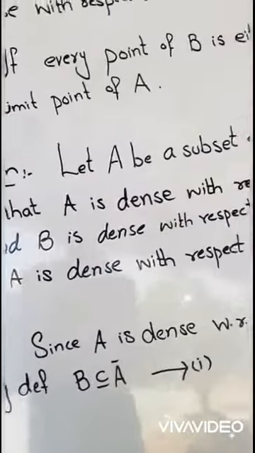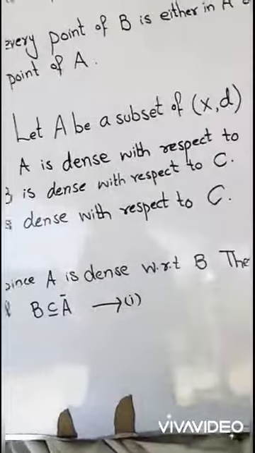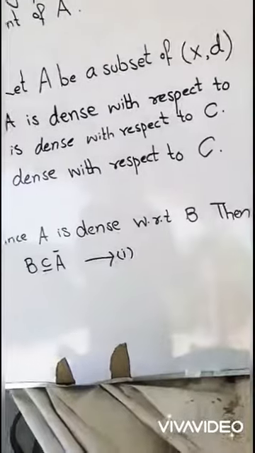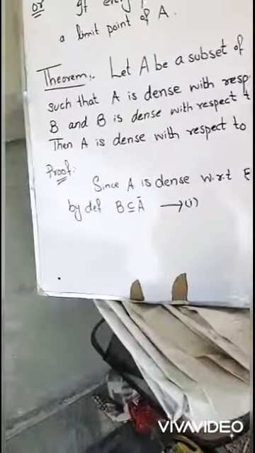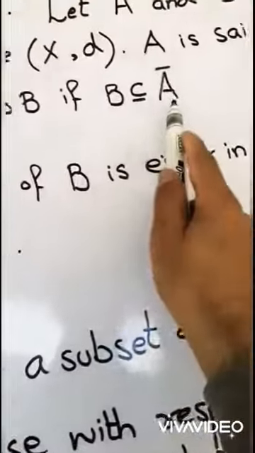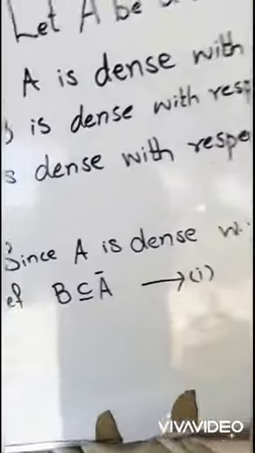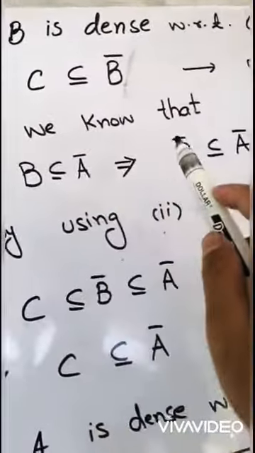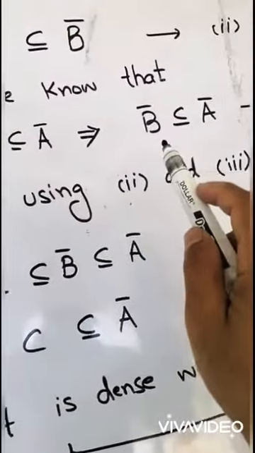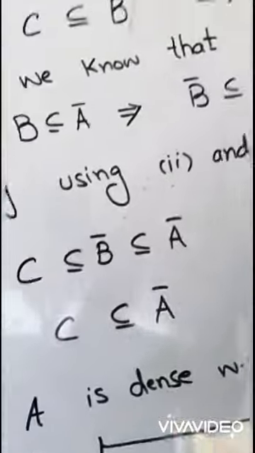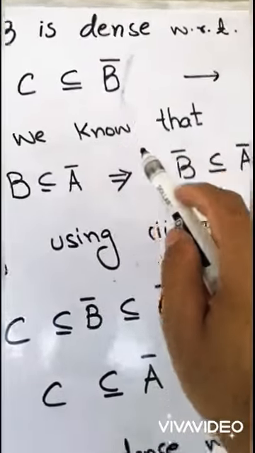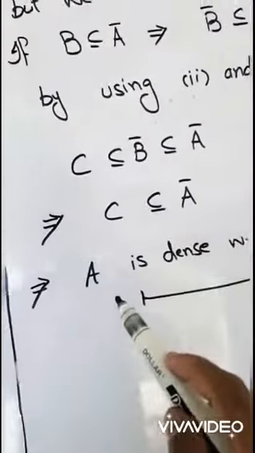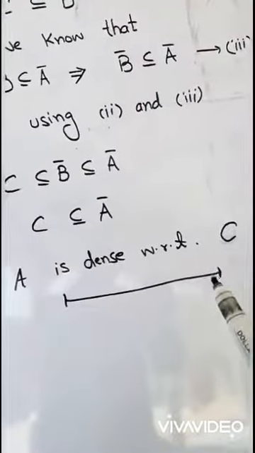The next theorem: let A be a subset of a metric space such that A is dense with respect to B, and B is dense with respect to another set, say C. Then A is dense with respect to C. A is dense with respect to B, so by definition B must be contained in the closure of A. B is dense with respect to C, so C must be contained in the closure of B. But we know that B contained in the closure of A implies that the closure of B is also contained in the closure of A, by using 2 and 3. That means C is contained in the closure of B, and the closure of B is contained in the closure of A. So C is contained in the closure of A, which means that A is dense with respect to C.